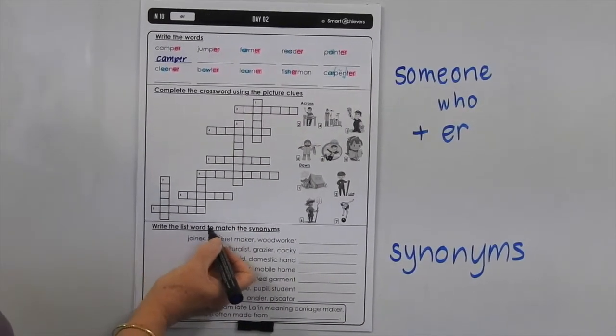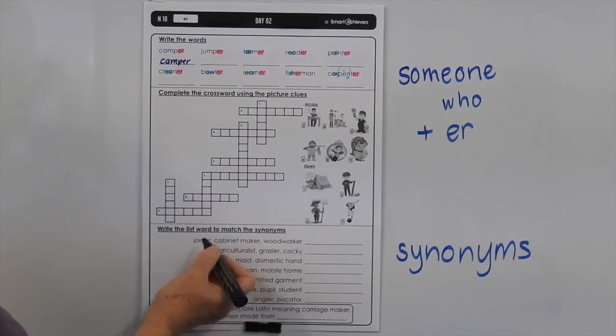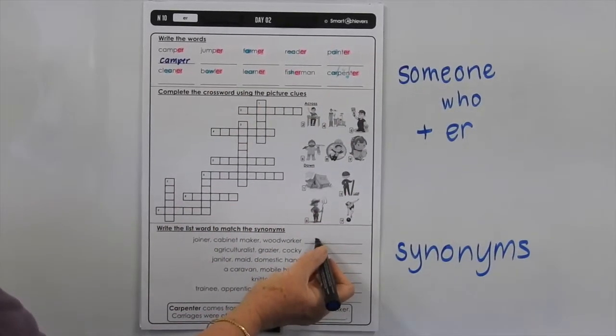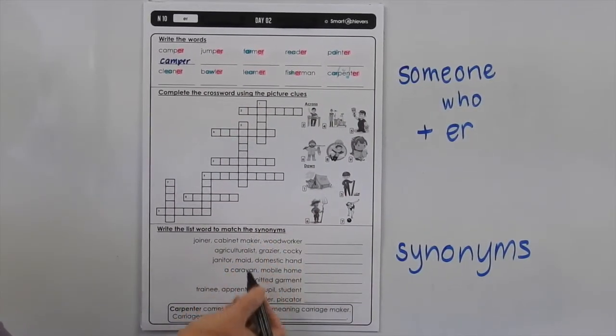Down the bottom, write the list word to match the synonyms. So we've given you joiner, cabinet maker, woodworker. Which word would best fit in there? So synonyms are words that mean the same.